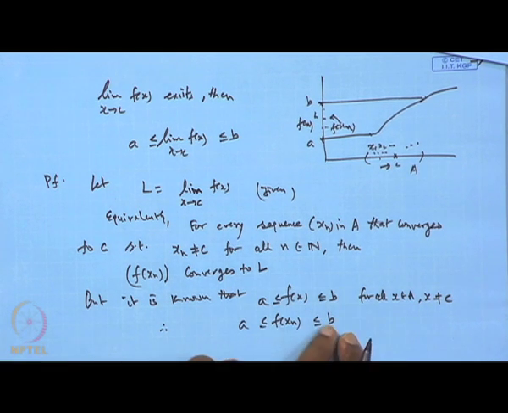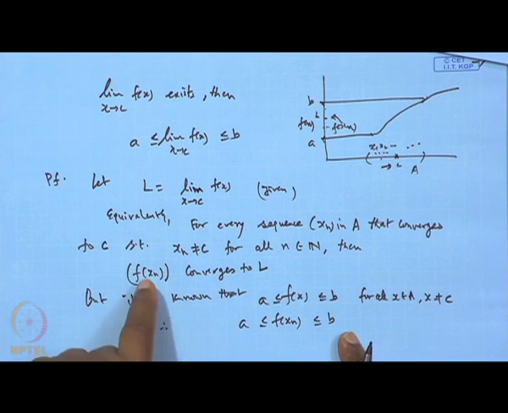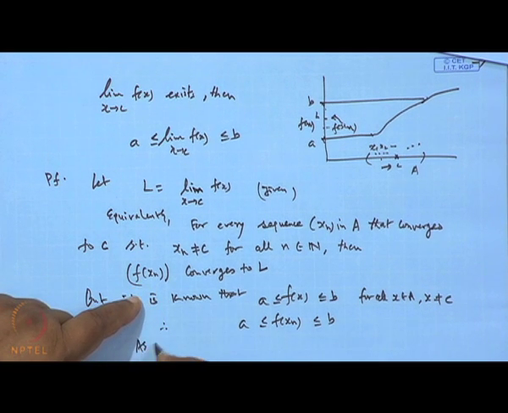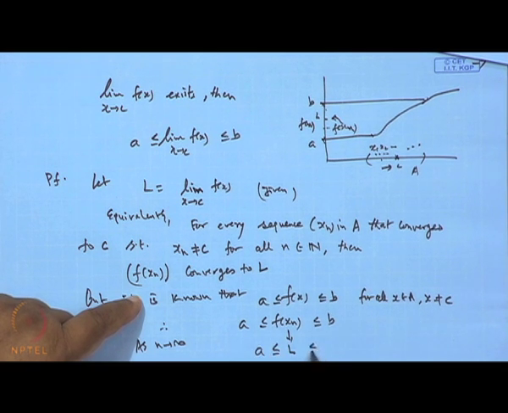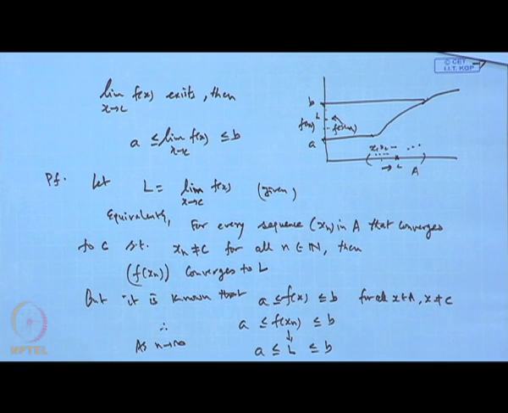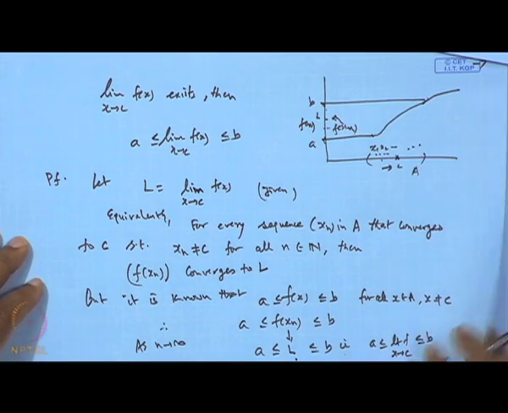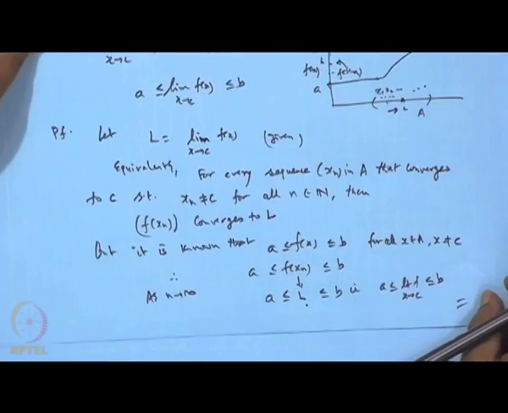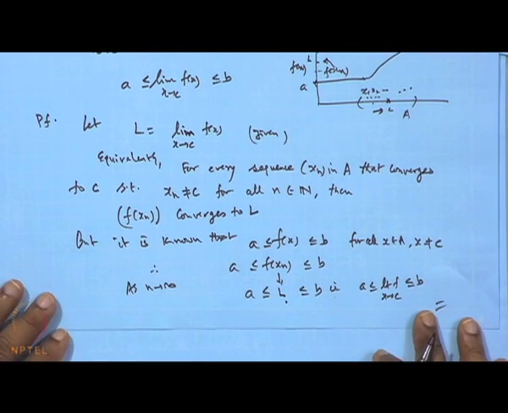So, with these two bounds, when you take the limit as n tends to infinity, the sequence f(x_n) will go to L, and this will lie between A and B. So, A is less than or equal to the limit of f(x) as x tends to C, which is less than or equal to B, and that proves the result, is it not. That proves the result.